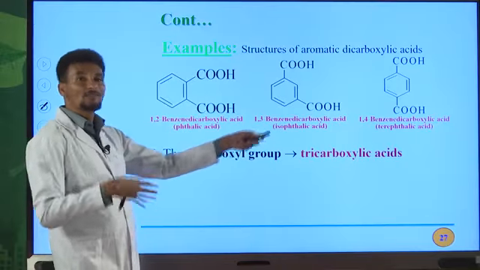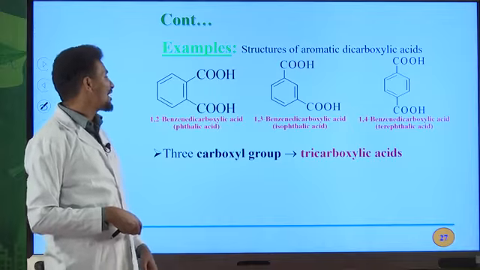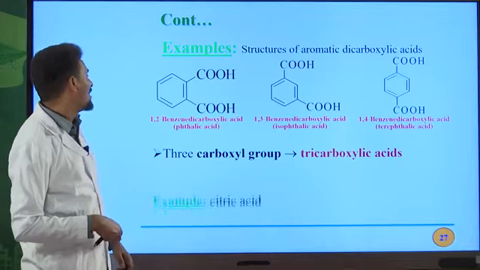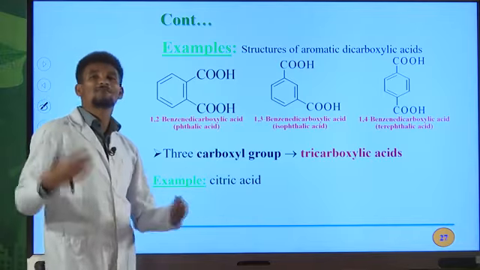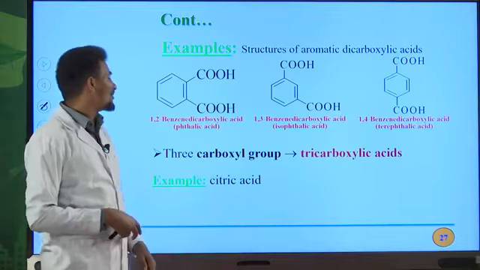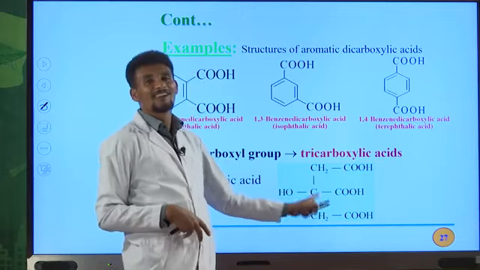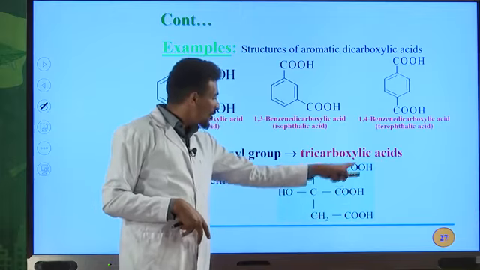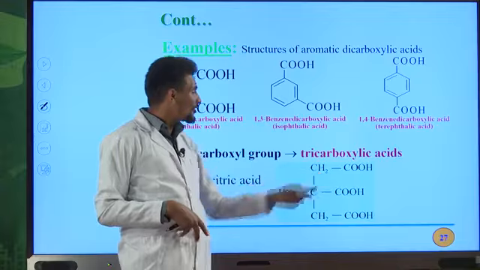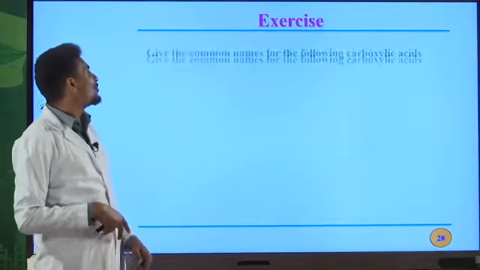With 3 carboxylic groups, it is simply named as tricarboxylic acid. I already told you about this one. The best example for tricarboxylic acid is citric acid. In citric acid, we have 3 COOH groups. So this is citric acid, 3 COOH groups. Therefore, it is classified as a tricarboxylic acid.